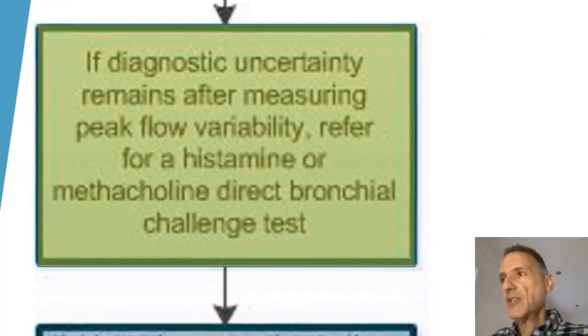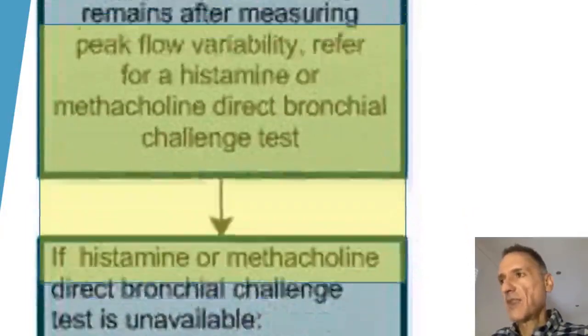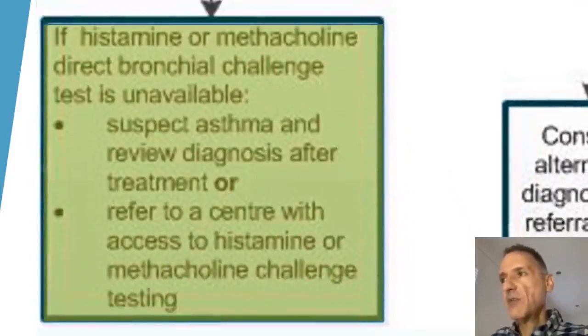And if diagnostic uncertainty remains after measuring peak flow variability, we will refer for a histamine or methacholine direct bronchial challenge test. If histamine or methacholine direct bronchial challenge test is unavailable, we will suspect asthma and review the diagnosis after treatment. Or we will refer to a centre with access to histamine or methacholine challenge testing.